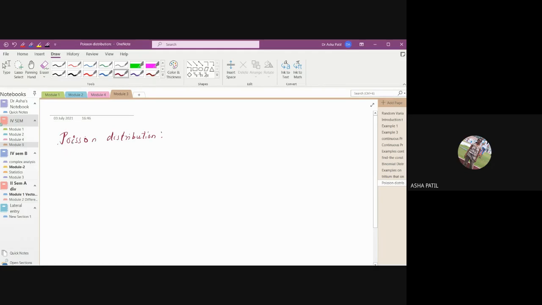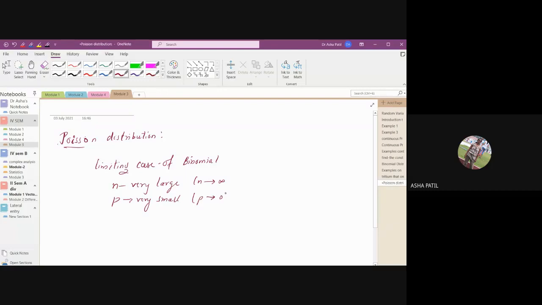So actually, this Poisson distribution, we call it the limiting case of binomial distribution. In the binomial distribution, if n is very large, that is n tends towards infinity, and p is very small, that is p tends to 0.